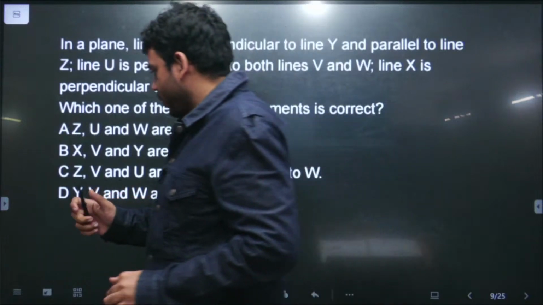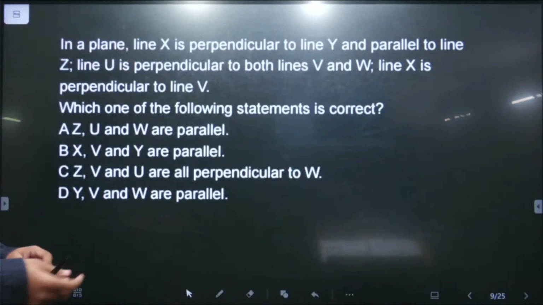So let's start. Yesterday we discussed 8 to 10 questions. So this is the next question that we will be discussing.